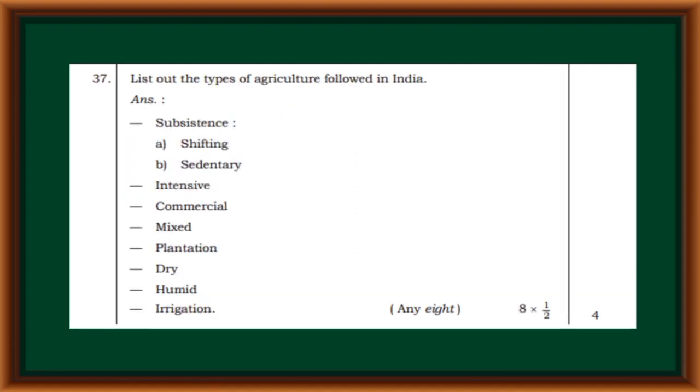List out the types of agriculture followed in India: subsistence, shifting, sedentary, intensive, commercial, mixed, plantation, dry, humid, irrigation.